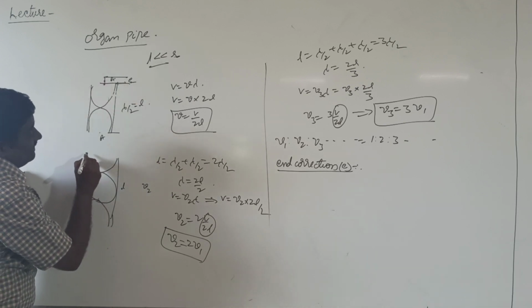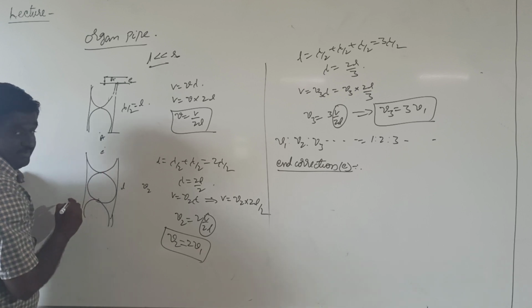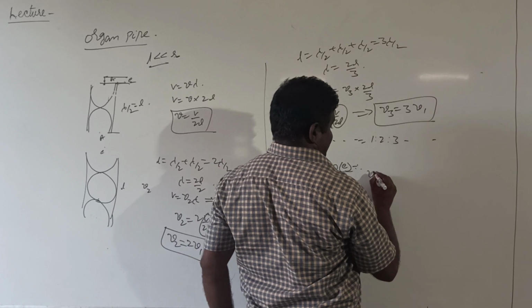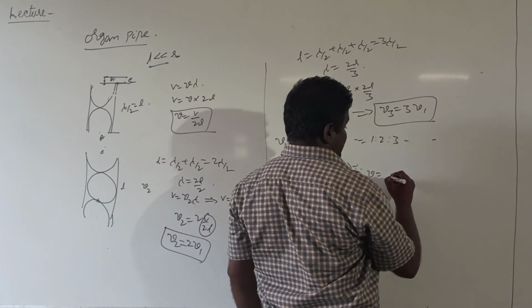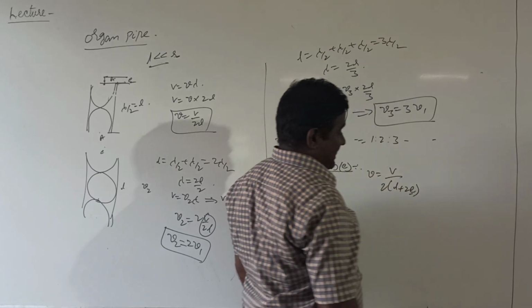In an open pipe, both ends are open. In that case, across both ends, the antinodes are formed a little bit above the mouth of the open pipe. In that case, the fundamental frequency of the open pipe is equal to V by 2 into L plus 2E, where E is the end correction.